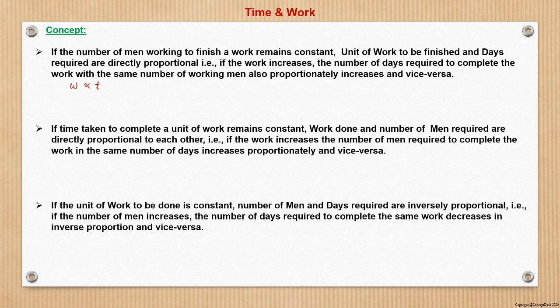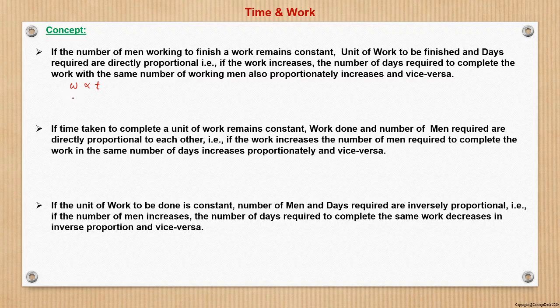If the number of men working to finish a work remains a constant, the unit of work or the quantity of work to be finished and days required, so days required here denotes the time, are directly proportional. That is, if the work increases, the number of days required to complete the work with the same number of working men also proportionately increases. So this is a direct variation, direct proportionality.